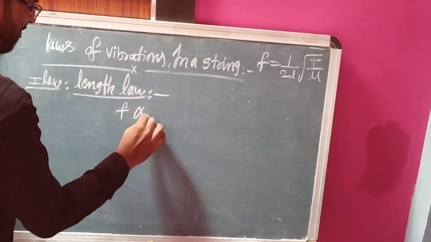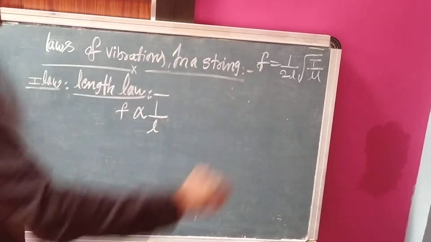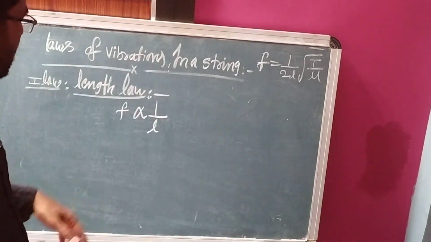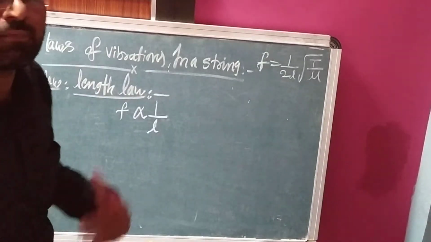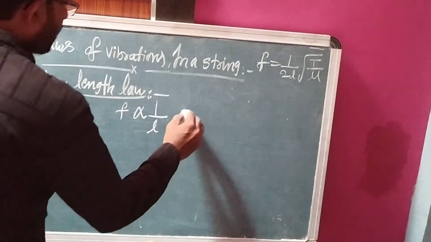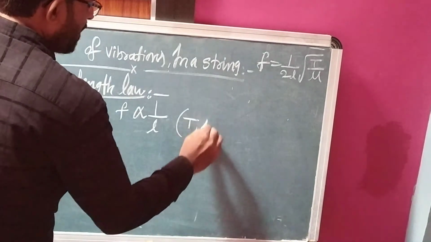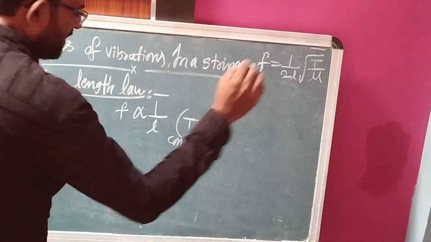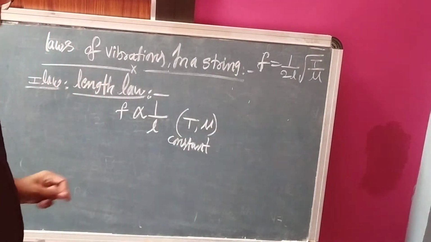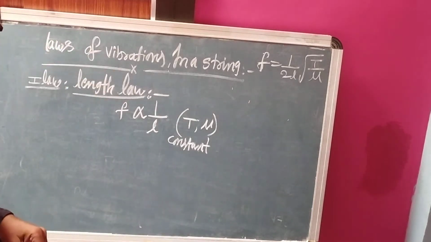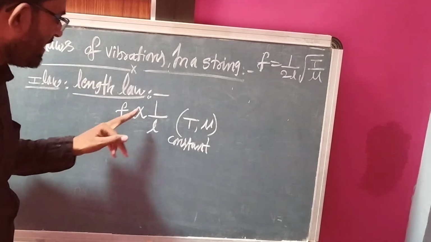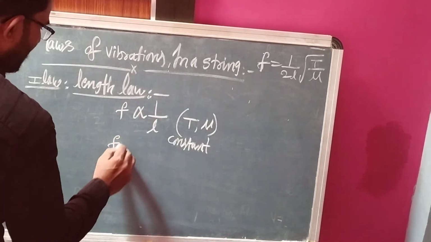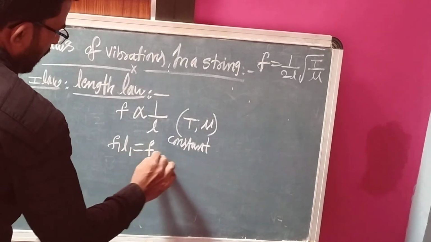As length increases, the fundamental frequency decreases, while tension and linear mass density remain constant. This is the length law or first law. Therefore, we can write F1 L1 equals F2 L2.